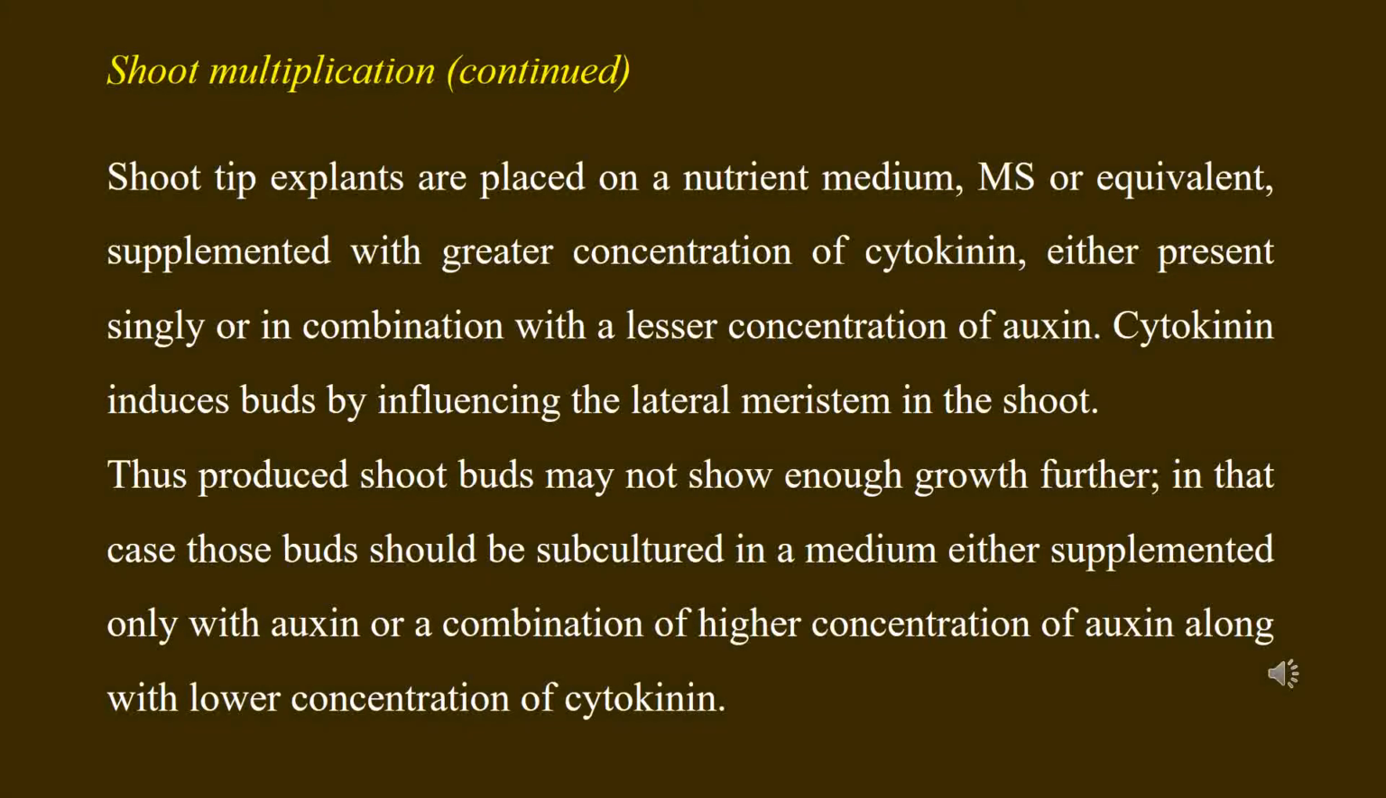For shoot multiplication, generally shoot tips are chosen as explants and placed on a nutrient medium like basal medium of Murashige and Skoog or equivalent one, and supplemented with greater concentration of cytokinin, either solely present or in combination with any auxin of a lesser concentration.